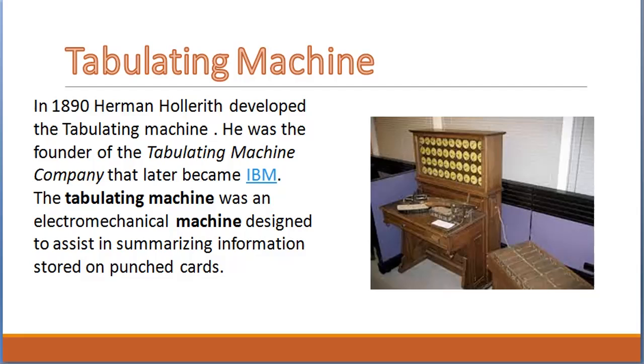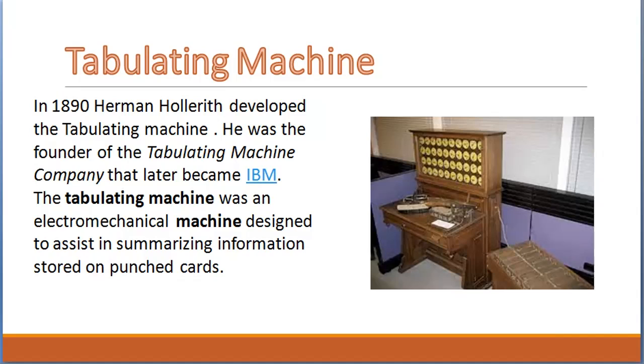And he was the founder of the tabulating machine company, as I told you before, that later became IBM. The tabulating machine was an electromechanical machine designed to assist in summarizing information stored on punch cards. He used a punch card to give instructions to it and store data.